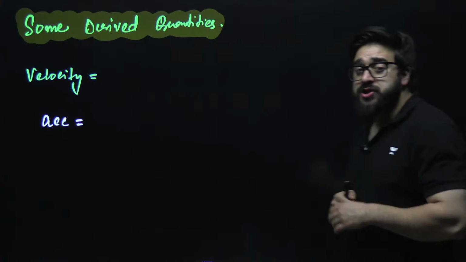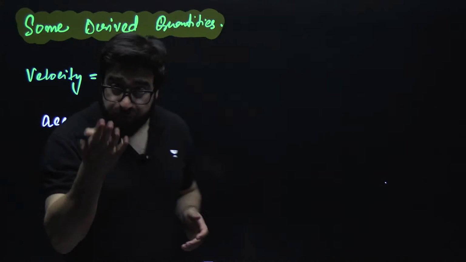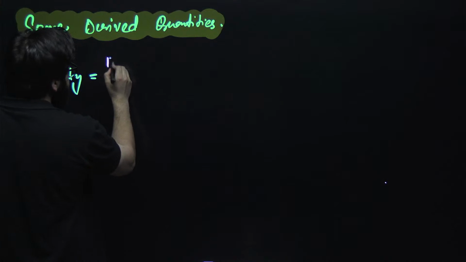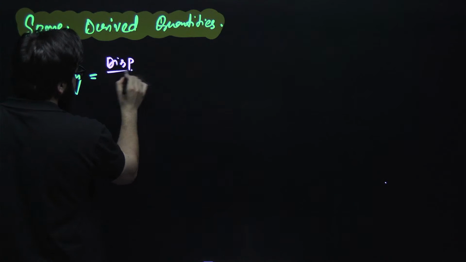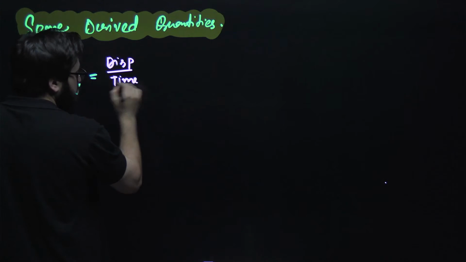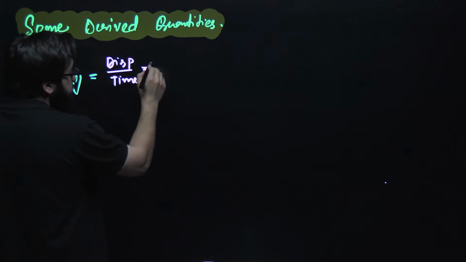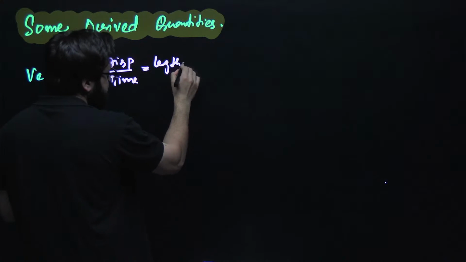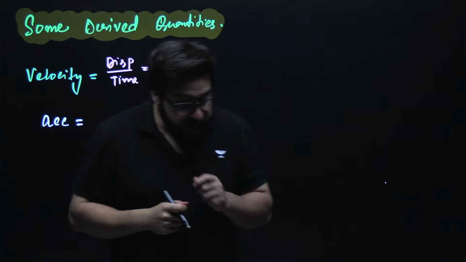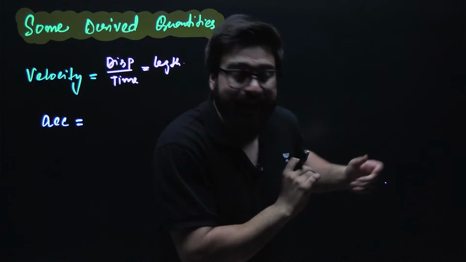Like we have velocity. Sir, is velocity a derived quantity? Yes. Why? Because we say velocity is displacement upon time. And what is this displacement, guys? Understand very carefully. Displacement is length itself. If you measure the displacement, it means you are measuring the length.